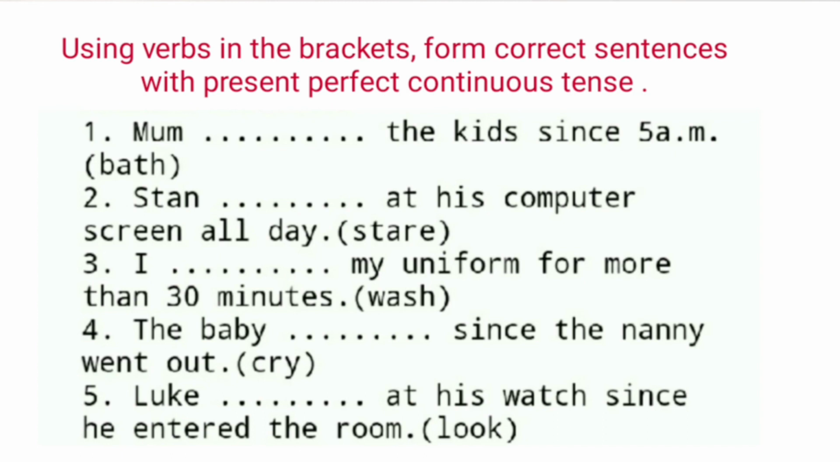Third exercise, using verbs in the brackets, form correct sentences with present perfect continuous tense. First, Mom dash the kids since 5 a.m. Verb given in the bracket is bath. So with mom we'll use has been and bath will change into bathing. The sentence is Mom has been bathing the kids since 5 a.m.